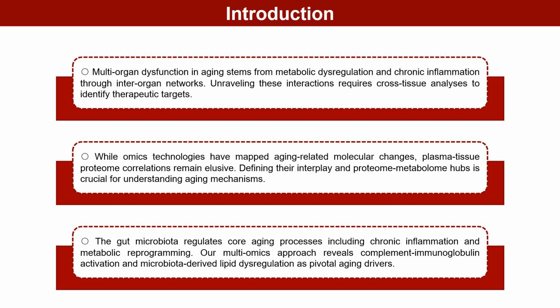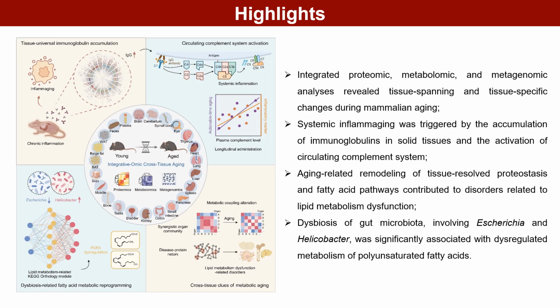The gut microbiota regulates core aging processes including chronic inflammation and metabolic reprogramming. Our multi-omics approach reveals complement-immunoglobulin activation and microbiota-derived lipid dysregulation as pivotal aging drivers. We conducted integrated proteomic, metabolomic, and metagenomic analyses that revealed tissue-spanning and tissue-specific changes during mammalian aging.